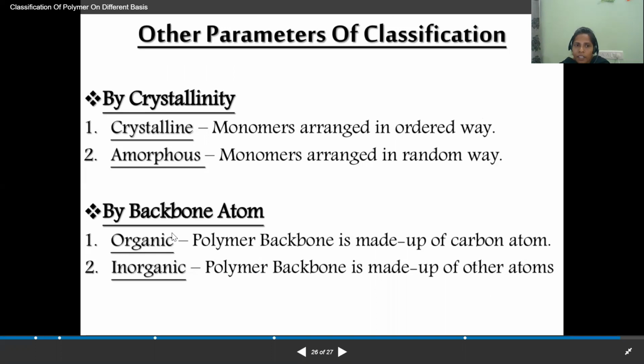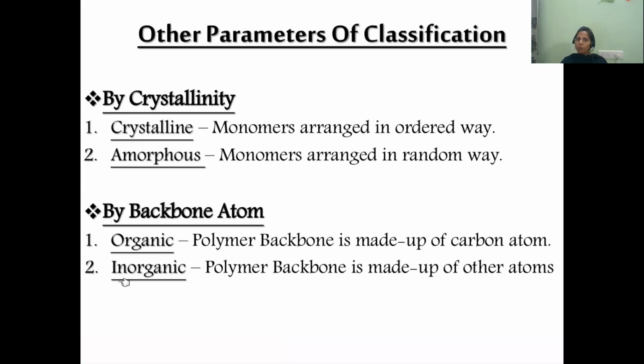So there are two types of polymers based on the backbone. One is organic and another one is inorganic. This I explained in the previous class. In organic, we have only carbon and hydrogen on the polymer chain. But in the inorganic, other than carbon and hydrogen, we have other atoms on the polymer chain, for example, silicone rubber, silanes. In silicone rubber, we have Si-O-Si, which is in the syllabus, that I will explain in the next class.